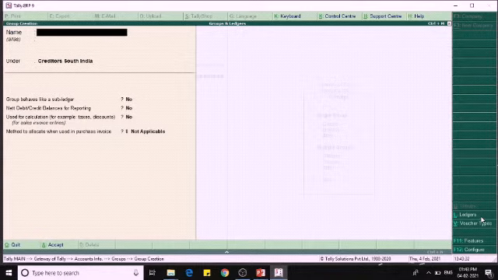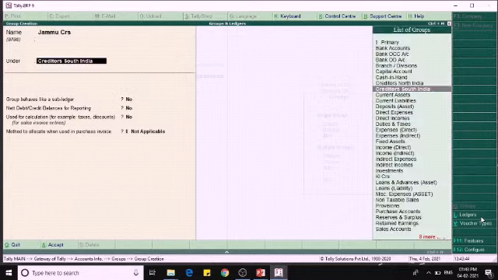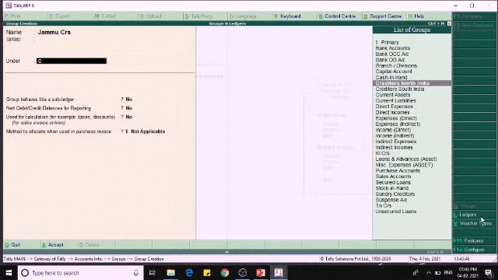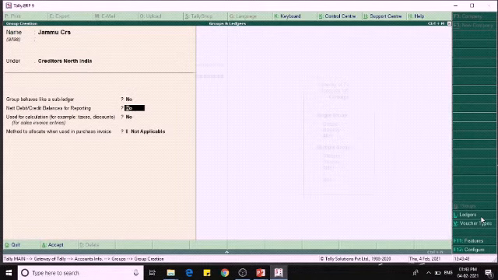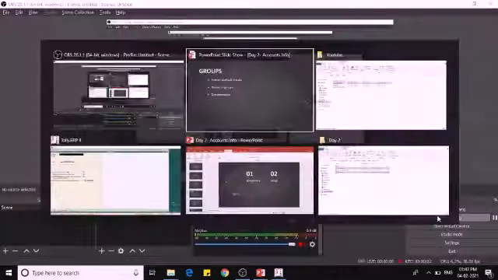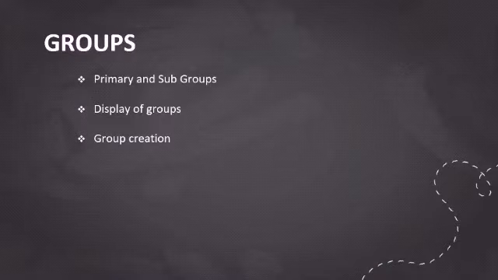So this creditors South India will act as a liability in the balance sheet. And the next one is Jammu creditors. They are the creditors in North India. It helps us to classify the creditors zone wise. So likewise we have to create the groups. And then the next one is alteration of groups.